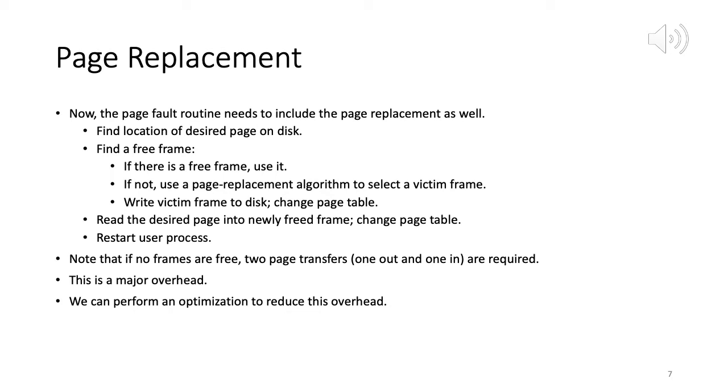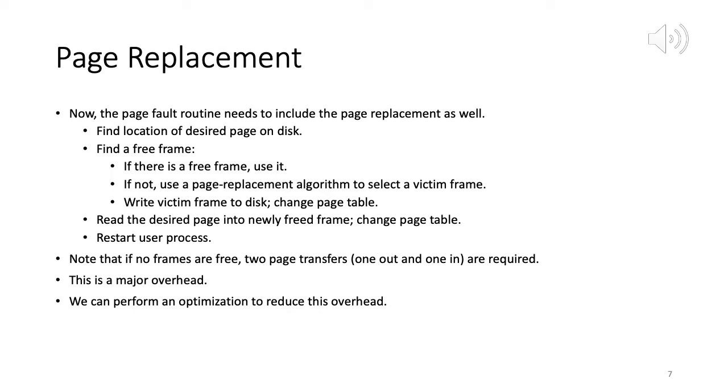Now to that routine we have to include page replacement as well, because one of the steps in handling a page fault is finding the appropriate physical frame. We can have a scenario in which no frames are available. In that case, we need to add the page replacement routine to the page fault routine.